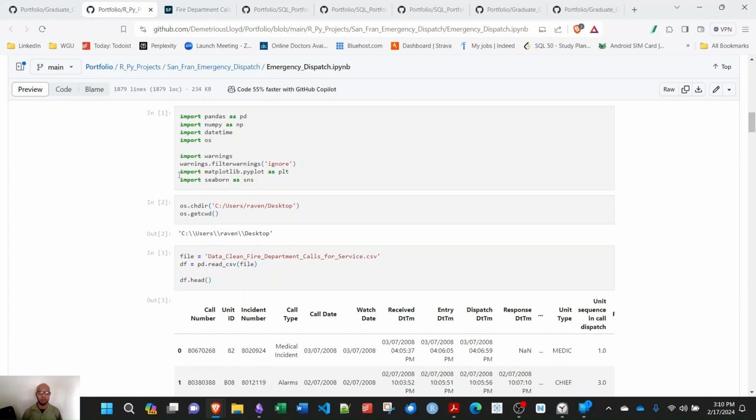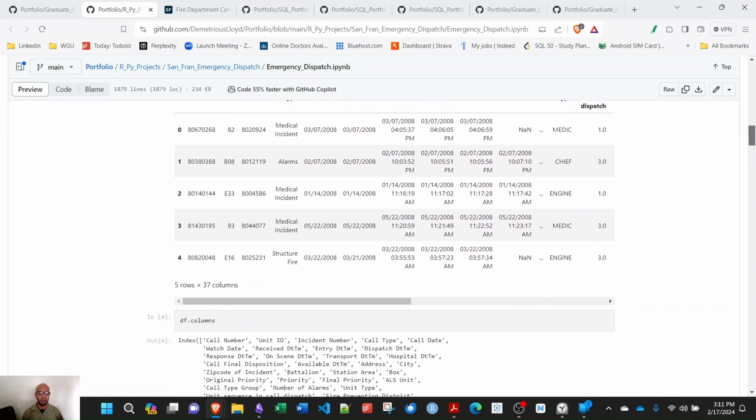Then I wanted to do some graphing. Wasn't sure what I was going to use, so I always use matplotlib and Seaborn. Those are my favorites. I'm sure there's others. Start off, change to my desktop, double check my desktop. Define my file here as the CSV. This was a huge CSV, like 2.5 gigs.